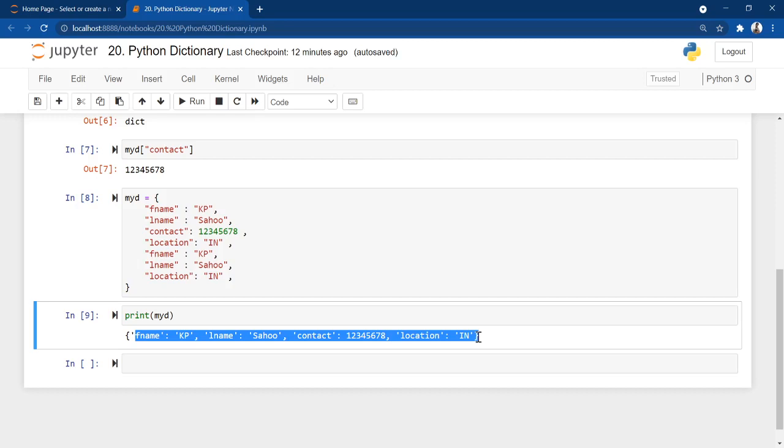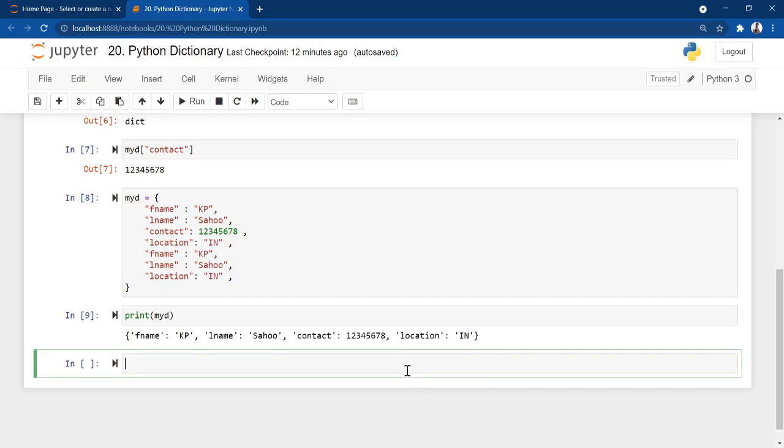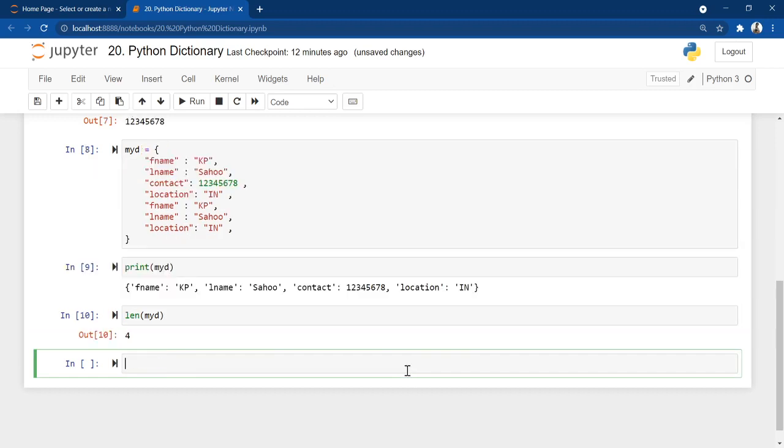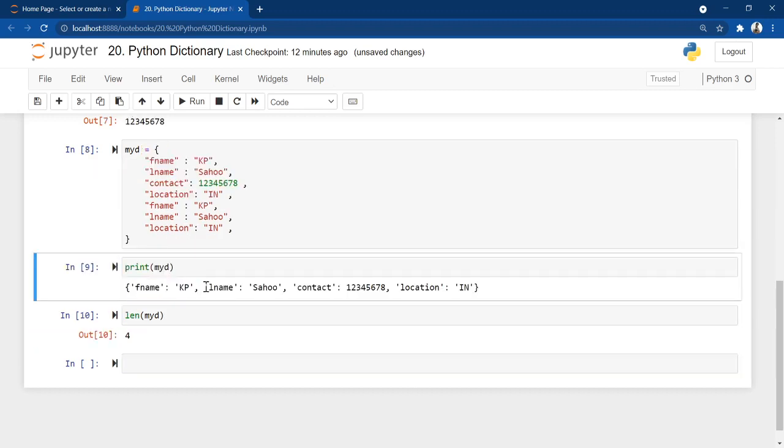How to check the length? You can just do len of myd. So there are four elements. This is one element, this is the second element, this is the third element, and finally this is the fourth element. In each element, this is the key, this is the value.